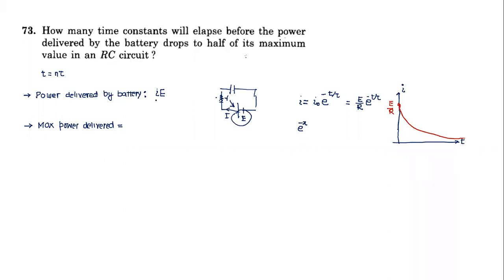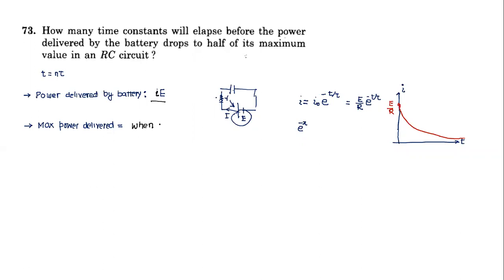Well, see, this is power delivered, Karthikeya. It is already written here. Power delivered is IE. If E is constant, power delivered will be maximum when I is maximum. And I have drawn the curve also. When is the current maximum? Current is maximum at time t equal to 0, soon after it is connected. So that's the maximum power delivered. Maximum power delivered is when current is maximum.